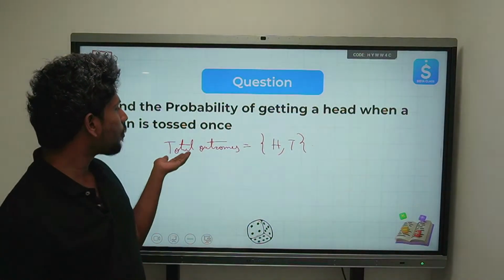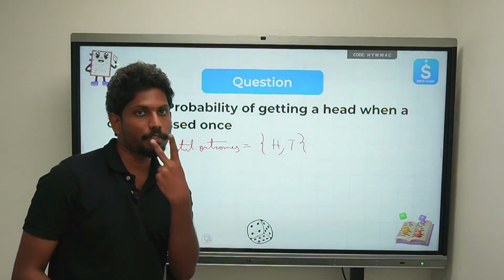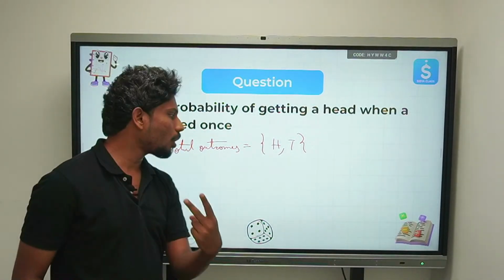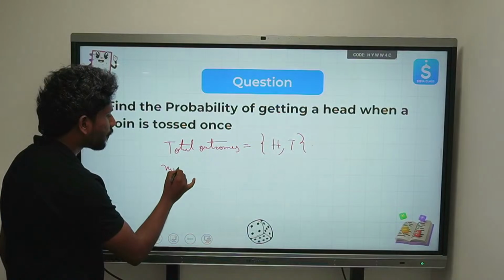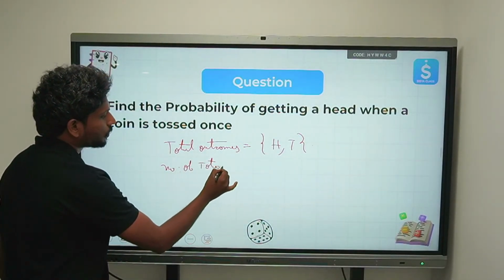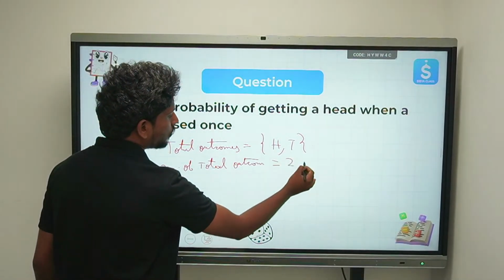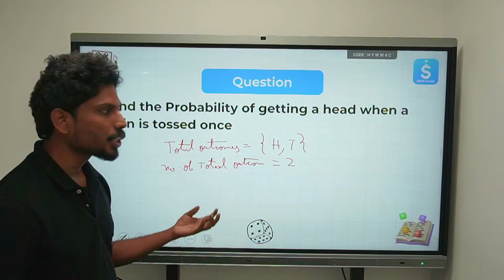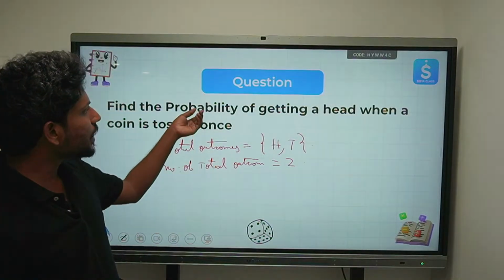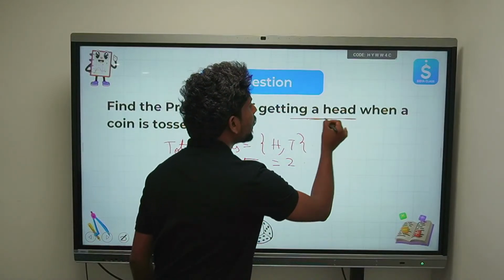So how many outcomes do we have in total? We have 2 outcomes. The total number of outcomes is 2. Now the event here is getting a head.